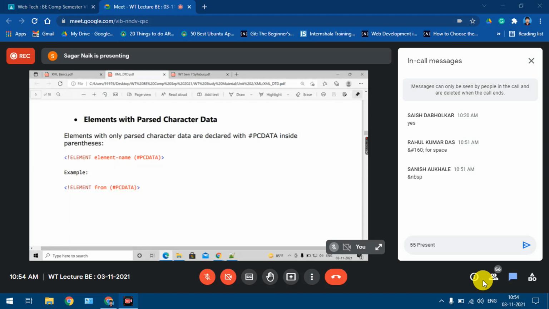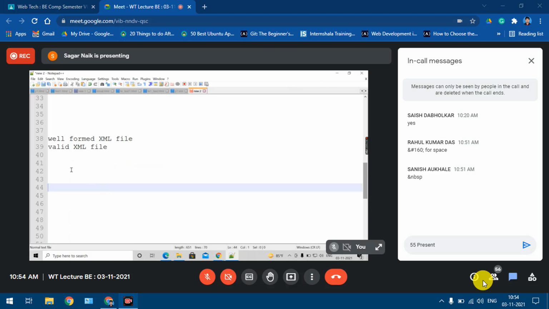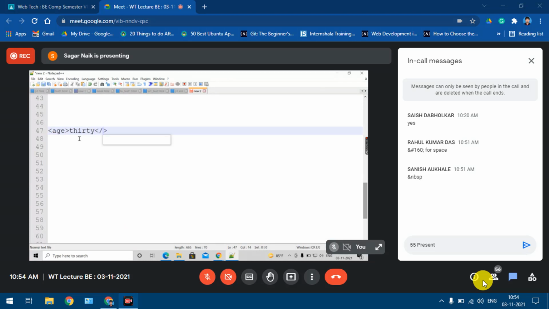One by one we'll take with the help of examples. If I have a simple element, suppose the age element with content 30 or whatever, that is a simple element. The name of the element is age.